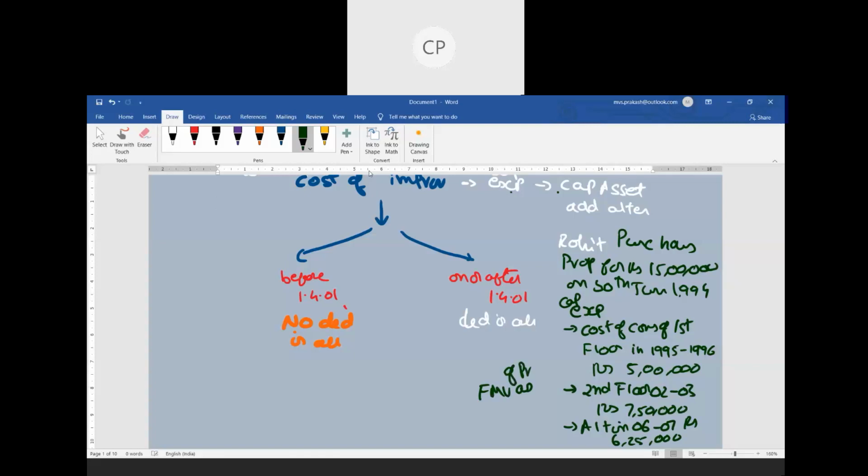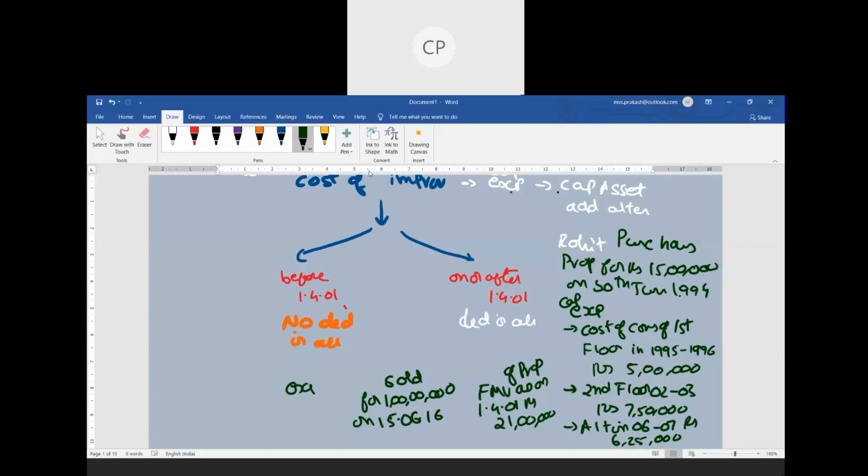Now the fair market value of the property as on 1st April 2001 is rupees 21 lakhs. Now he sold the property for rupees 1 crore on 15th June 2019.